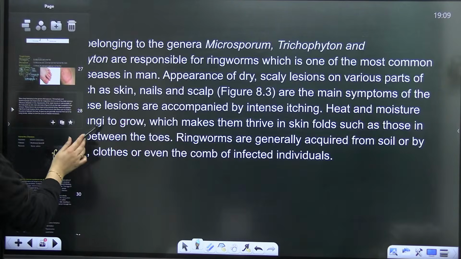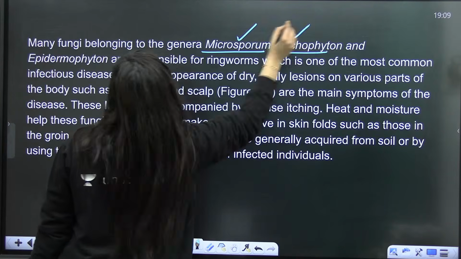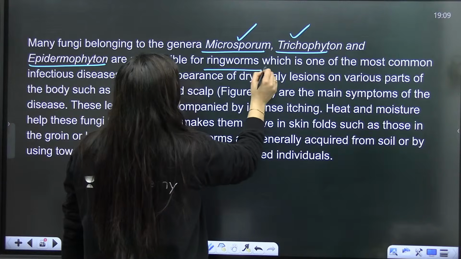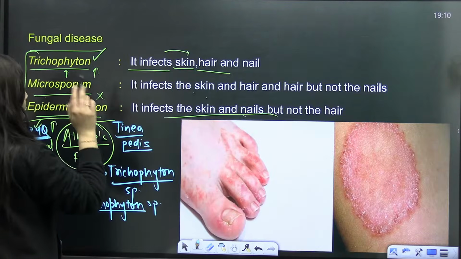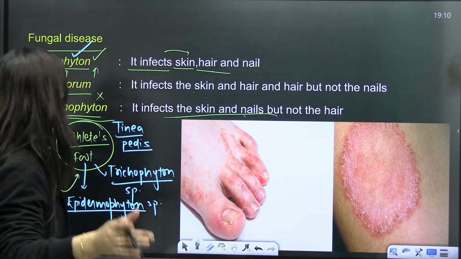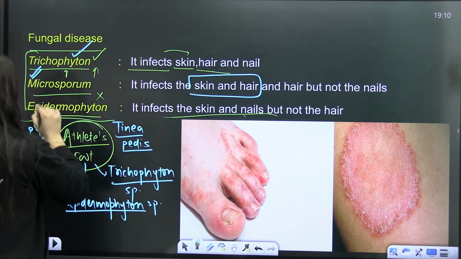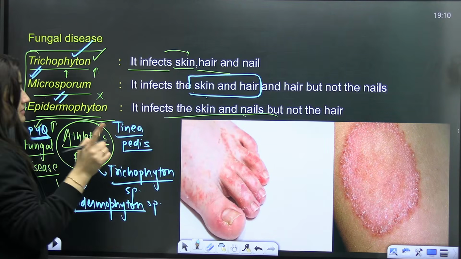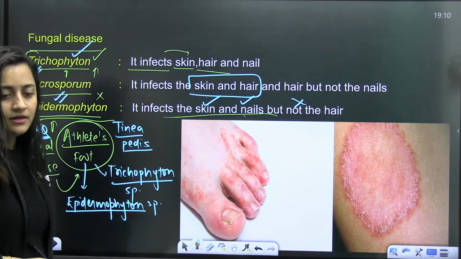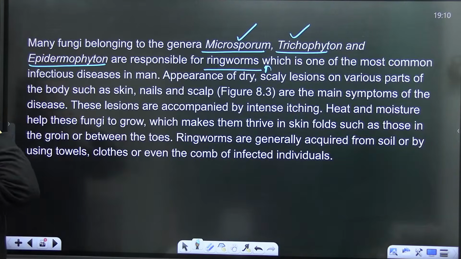Okay. Done. So see this. Even in NCERT, the genera Microsporum, Trichophyton and Epidermophyton are given. They are responsible for ringworms. When it is Trichophyton, skin, hair and nails are all affected. If it is Microsporum, skin and hair are affected. If it is Epidermophyton, then skin and nails are affected but not the hair. Is that clear? That's something you have to keep in your mind.